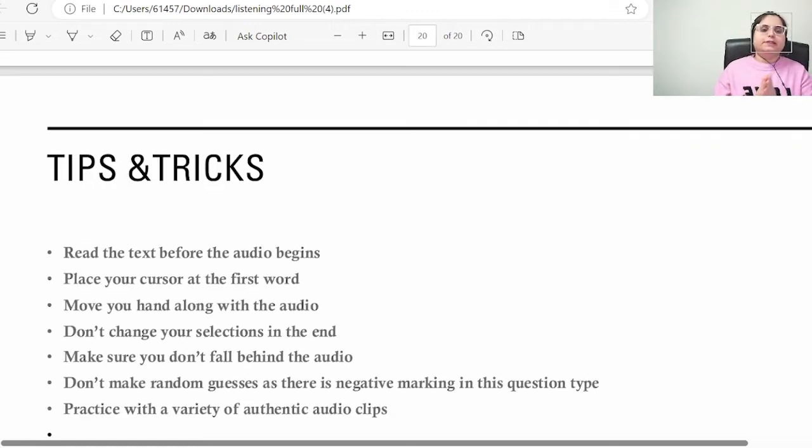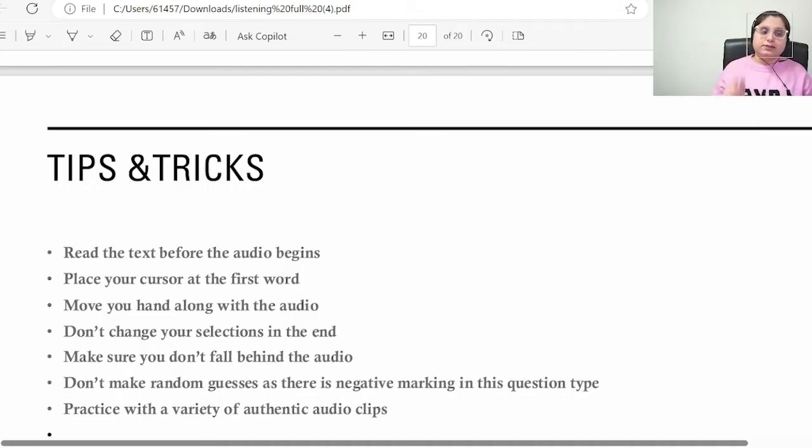Let's understand the tips and tricks. So first thing is make sure you always read the text before the audio begins. Why? There is a reason behind that. As I have shown you the paragraph, when you go for skimming, if you have good grammar knowledge, you will automatically see that the word which is incorrect is making a wrong grammar sense. So that will be a plus point when you are highlighting the incorrect word. That will give you an opportunity to find out the incorrect word so you don't go for negative marking. So make sure you read the text before, so that if any word in the sentence is not making sense, then that's definitely the incorrect one.